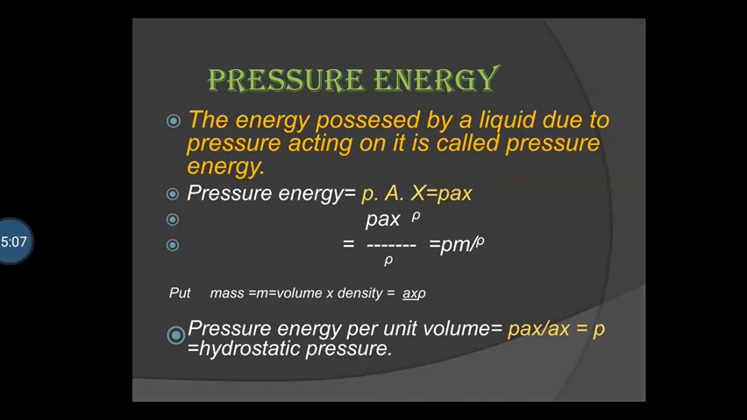Pressure energy per unit volume is equal to PAX upon volume AX. Then we get pressure energy per unit volume is equal to P, that is the hydrostatic pressure. When liquid is in a tank at a height h, then that liquid flows through the pipe having energy due to the pressure. That energy is pressure energy.